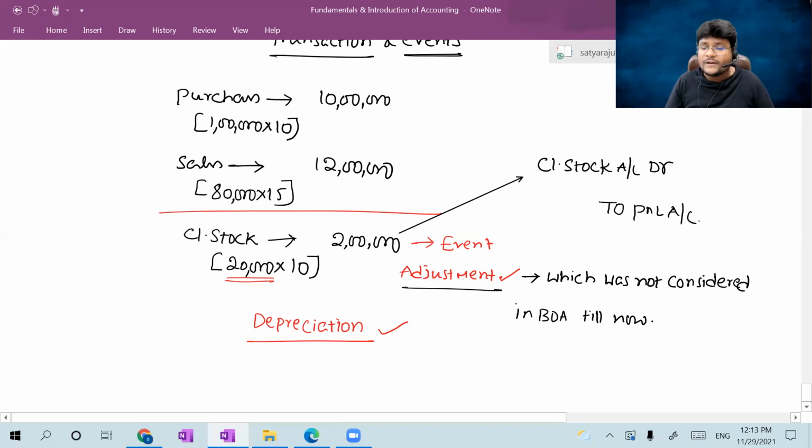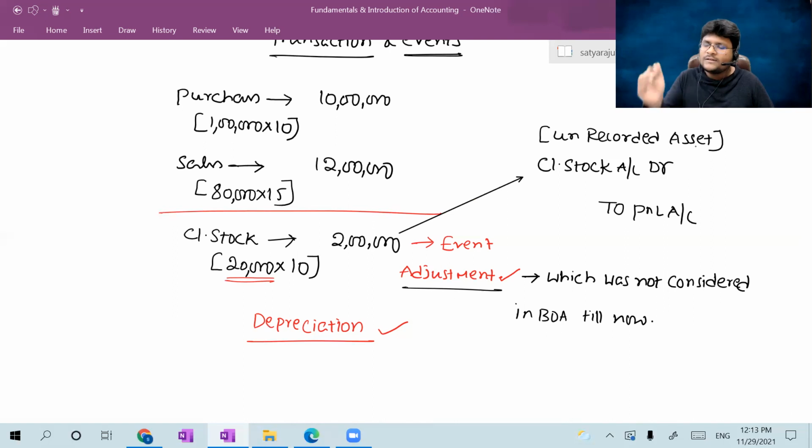I already told you there is no difference between trading account and P&L account. Might be in your language, it is closing stock account debit to trading account. So in the trading account, you put closing stock under the credit side. That is a different story. Am I right? So the original journal entry was closing stock account debit to profit and loss account. In our accounting equation approach, increase in asset should be debited. I can treat it as an unrecorded asset. Right now you are going to record an unrecorded asset. At the time of recording any unrecorded asset, asset to P&L is the entry, or asset to P&L adjustment is the entry. Whatever the case may be, increase the asset and increase the P&L.